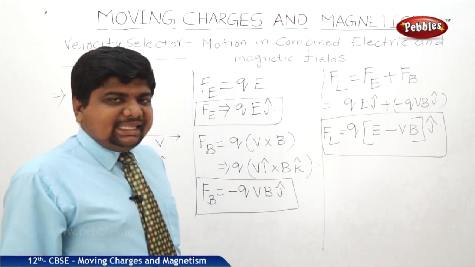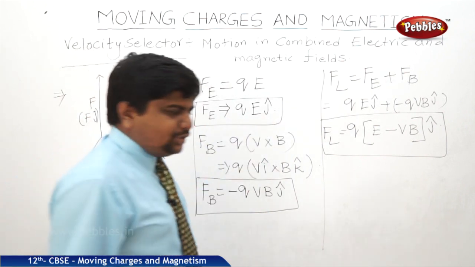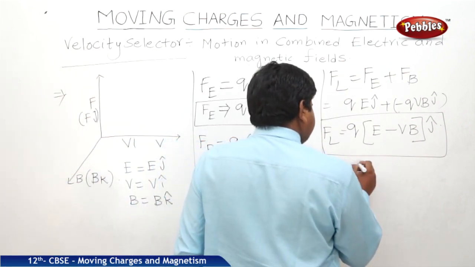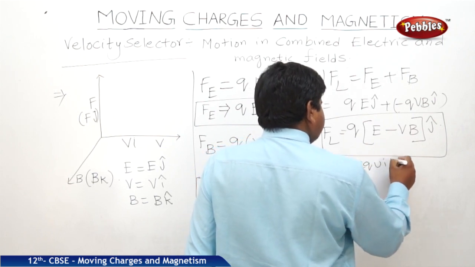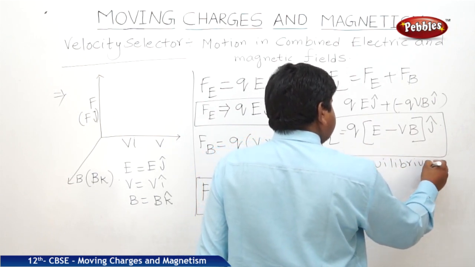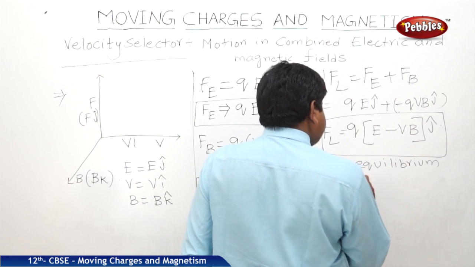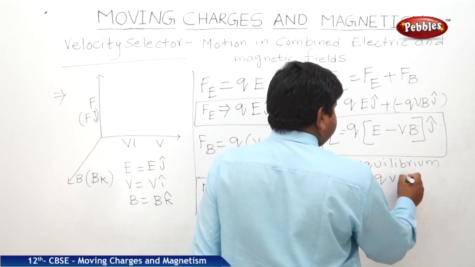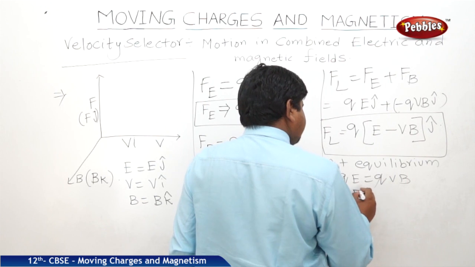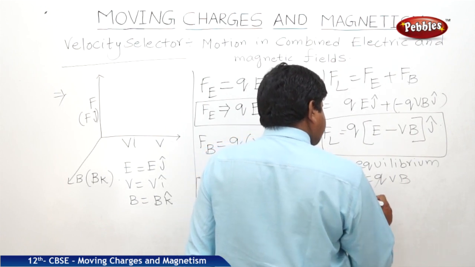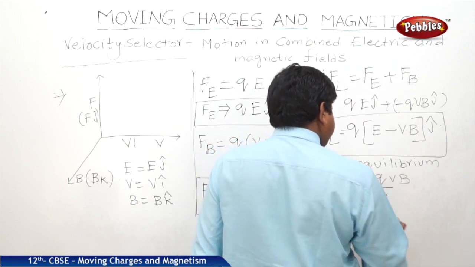So, at static equilibrium, QE is equal to QVB. The Q's get cancelled, therefore, E by B is equal to V.